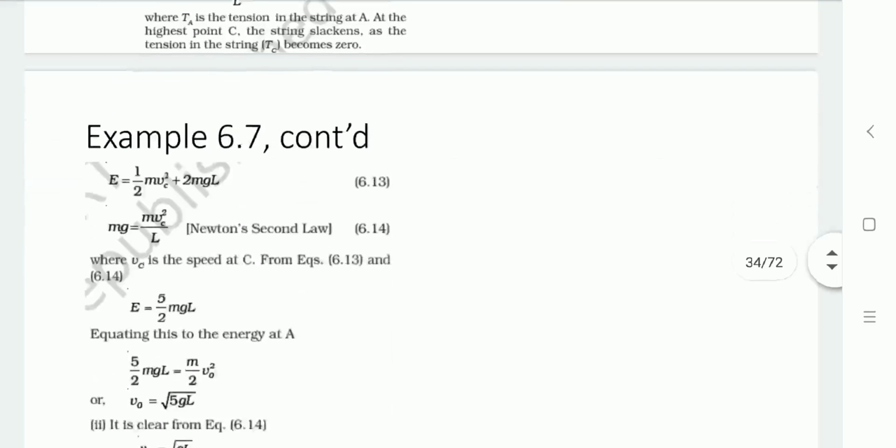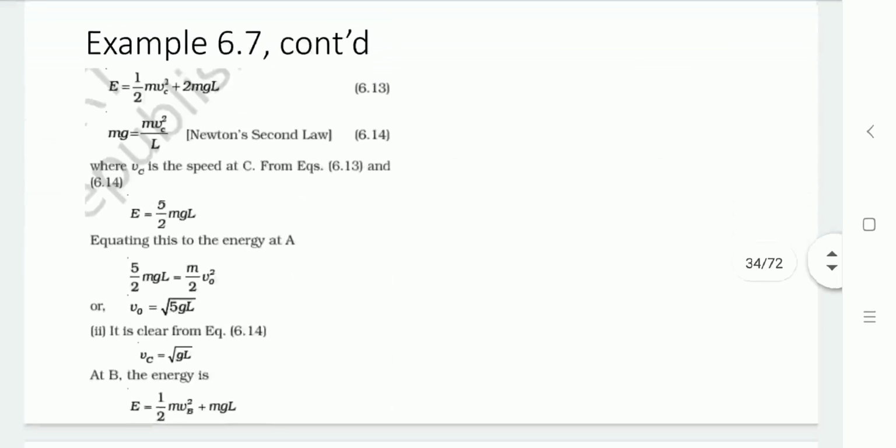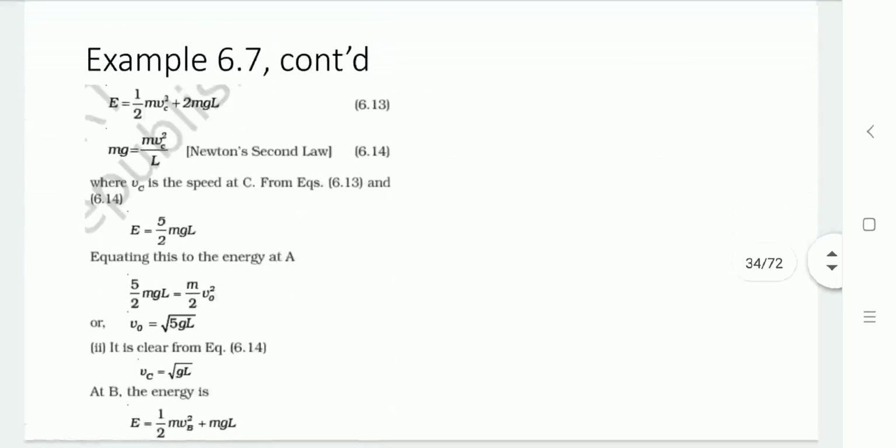So now the equation becomes E equals 1/2 mvc square plus 2mgL. So mg equals mvc square by L.